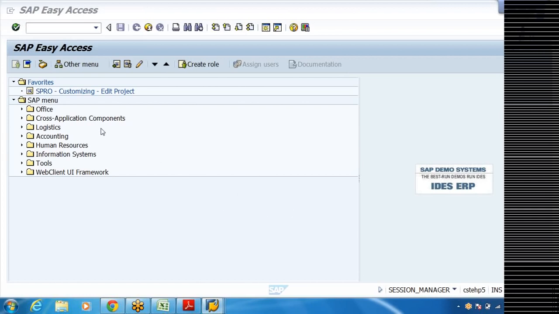So the menu here, through which SPRO. SPRO, I can create it in favorites. I'll tell you how to create this one. I can type SPRO directly here and we can go ahead, or we can create a favorite and keep it ready. What about the menu? It is not available in the menu. No, it is available, of course, down the stairs. Instead of that, let us type SPRO here and go ahead. That will be easy.